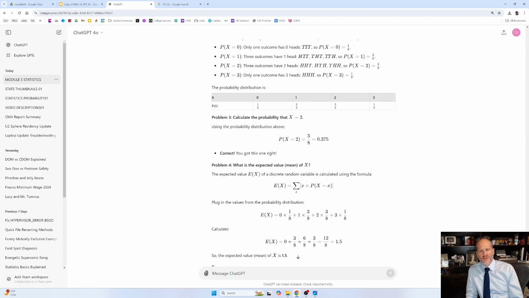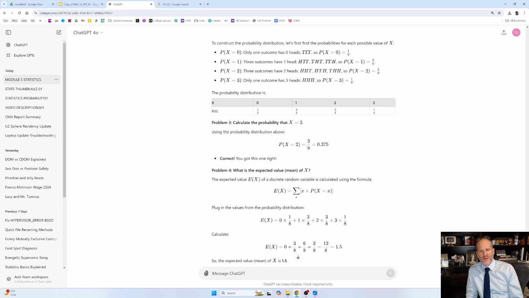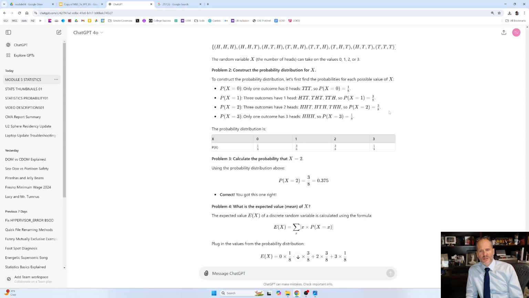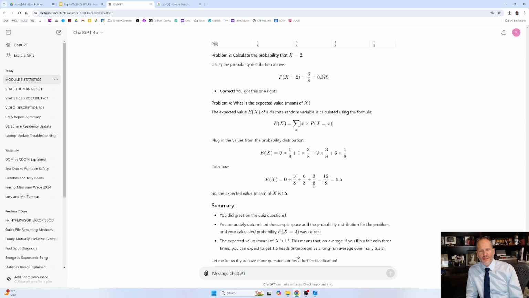And an instructional thing. Calculate the probability that x equals 2 using the probability distribution above. X equals 2 is 3/8, 0.375. Correct. You got this one right. Yay! And we did it with binomial. That's so cool.